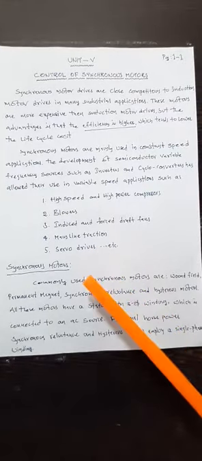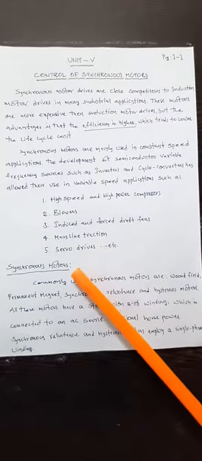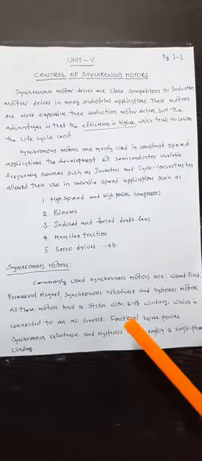So what are synchronous motors? Generally, the commonly used synchronous motors are wound field, permanent magnet, synchronous reluctance, and hysteresis motors. All these motors have a three-phase stator winding, which is connected to an AC source.